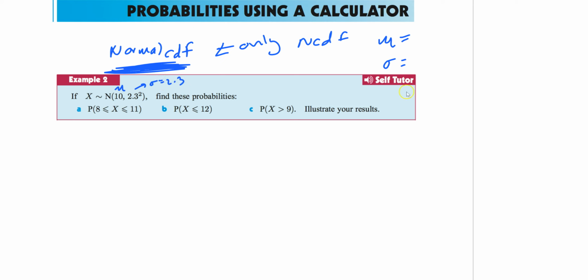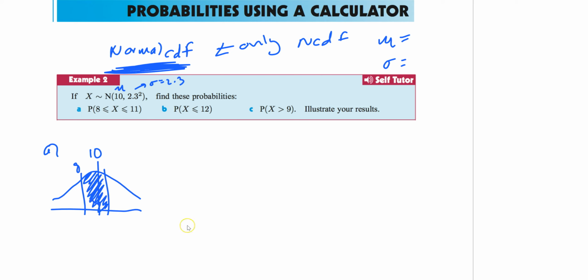So before I even start using our calculator and bringing it up, let's just draw this. Halfway is 10, because that's the mean. Now 8 should be 2 away, so don't go too far. That's like 8. And then 11 is 1 away, so it's a little closer. We're trying to find the area in between these two.